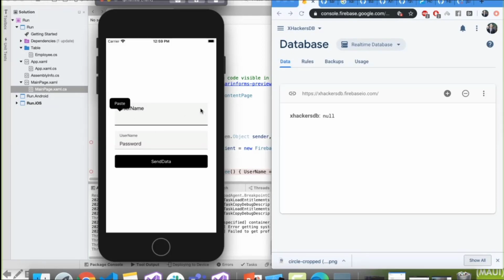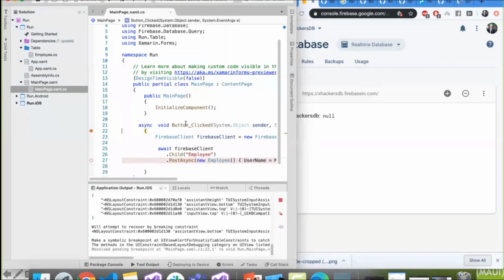No problem. Then let's add my name, Samir. And my password is, don't hack my password, 3456. And I'm going to send the data now.